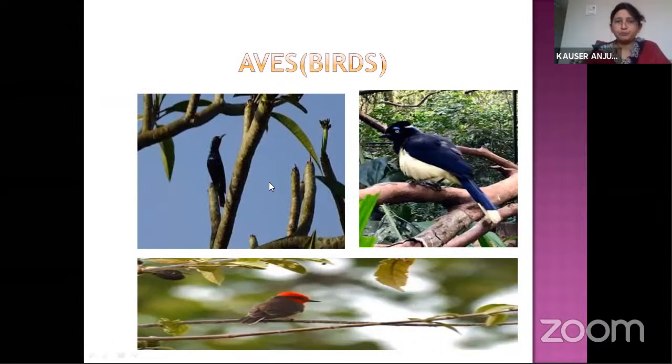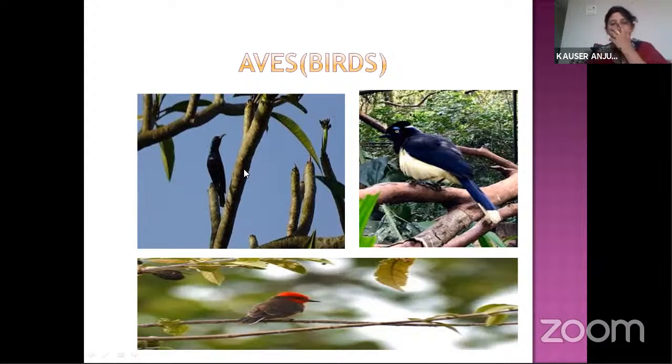And next, coming to the aves. The animals which come under the aves are the birds. These birds have originated majorly from the dinosaurs. Their body is covered with feathers. They have hollow bones, and they have a beak for feeding. So birds are the examples that come under the phylum aves.